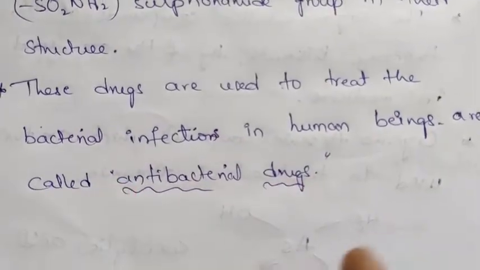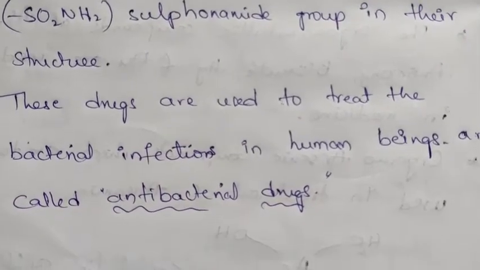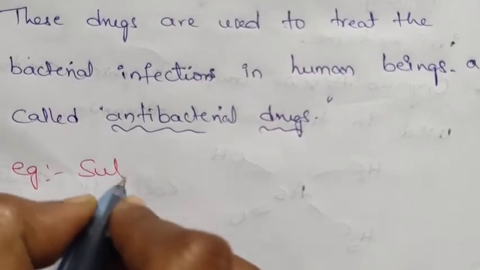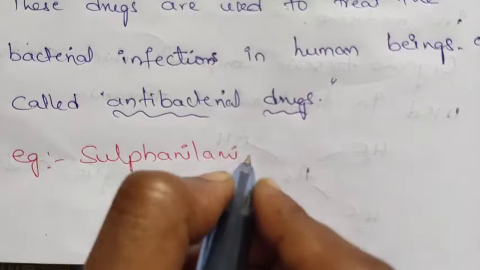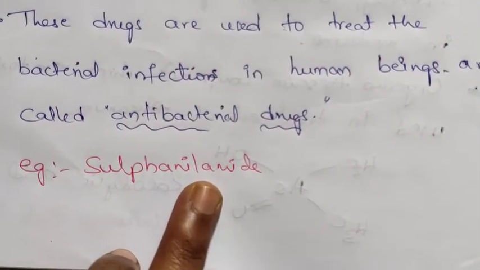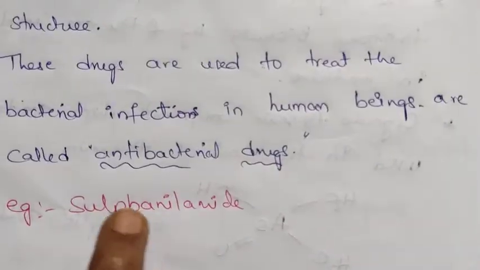Example for this antibacterial drug is sulfanilamide. The sulfanilamide drug also contains the sulfonamide group in its structure.